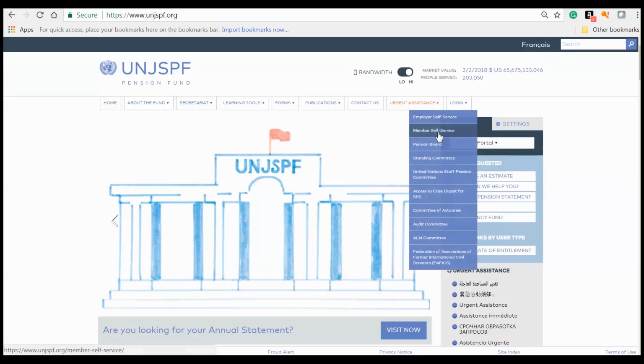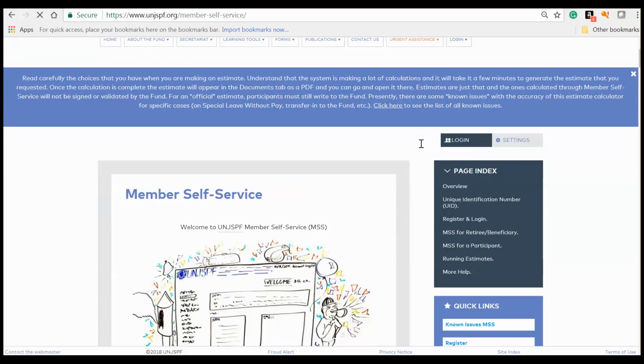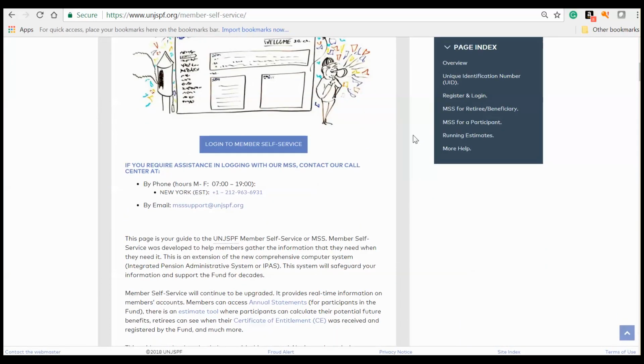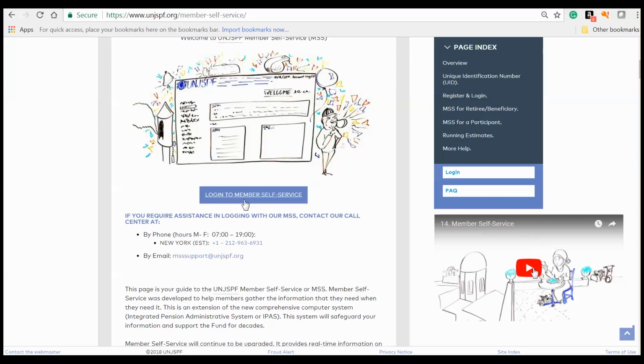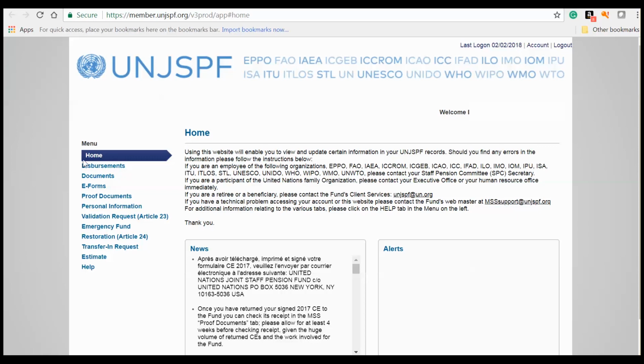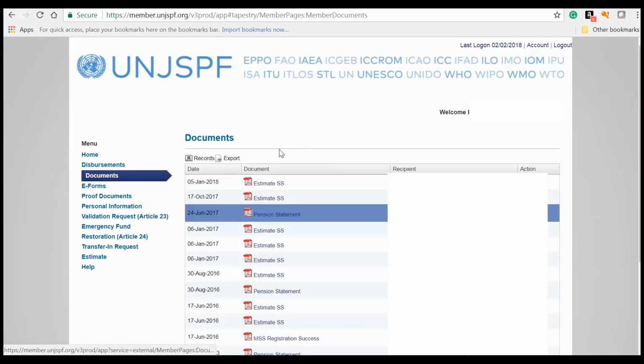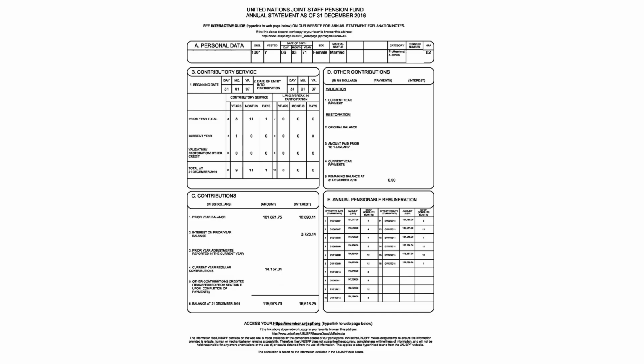Every year, all participants in the UN Pension Fund have access to their Pension Fund annual statement in their member self-service account. See whiteboard number 14 about MSS. This statement gives an overview of each participant's pension fund account according to the data their employing organisation reported to the fund up to the end of the prior year. These statements usually arrive in your member self-service account under Documents in mid-year.